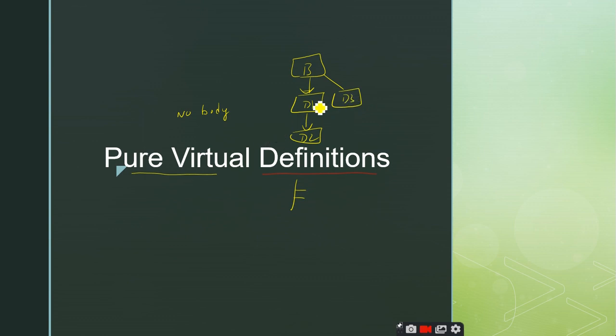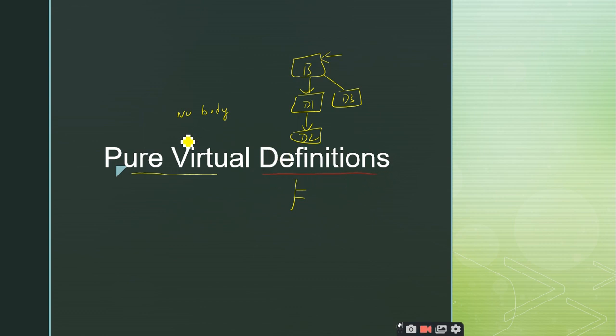So what I want to do is I should have a pure virtual function. I know that the pure virtual function does not have any definition, but I want to make all these D1, D2 and D3 have some common statements. In such a case, whenever you want to have common statements in all the derived classes, you can add just one or two lines, not more than that. Very few lines you can add inside these pure virtual functions. Those statements which you have added to the pure virtual functions are called pure virtual definitions, right?